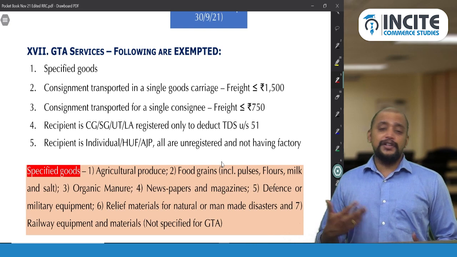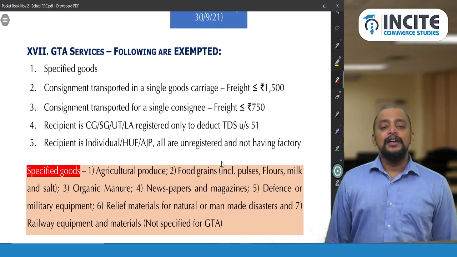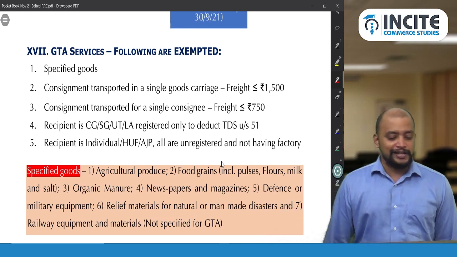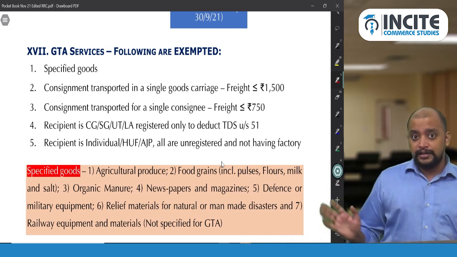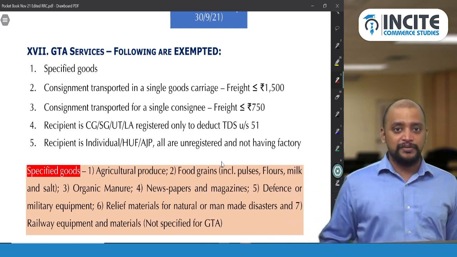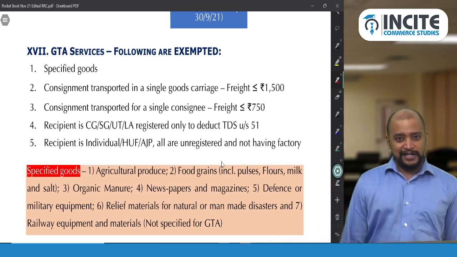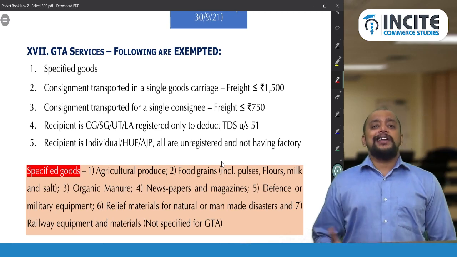What if GTA services are provided to a firm which is unregistered? Taxable. And if the services are provided to an unregistered company, then also it is taxable. So if the recipient is an individual, HUF or AJP, all unregistered and not having a factory, then it is exempted. So these are the 5 cases which are exempted with respect to GTA services. Apart from these 5 cases, in all other cases it will be taxable.